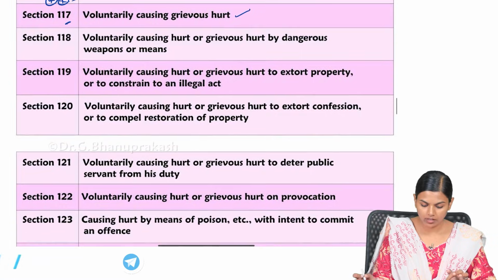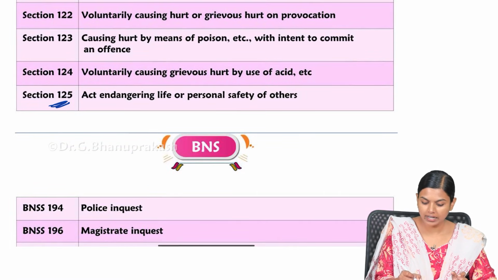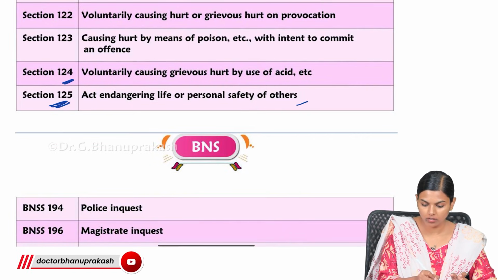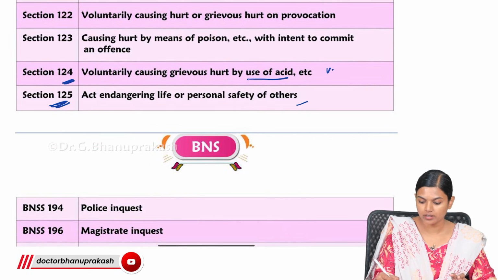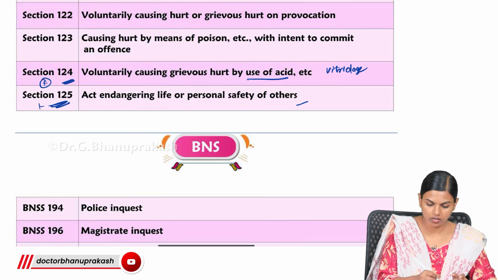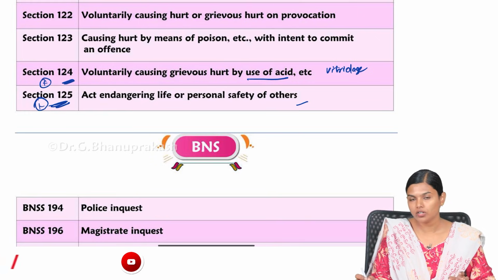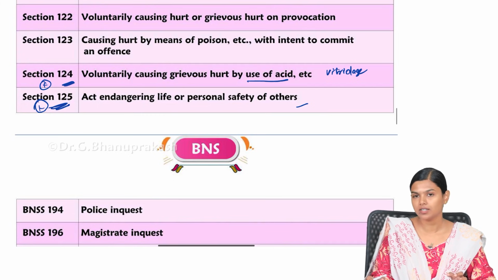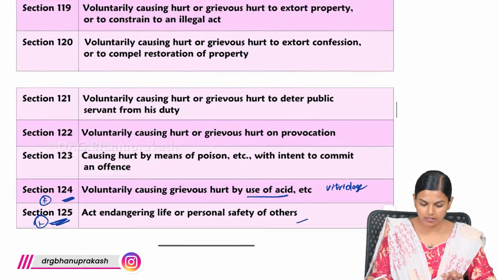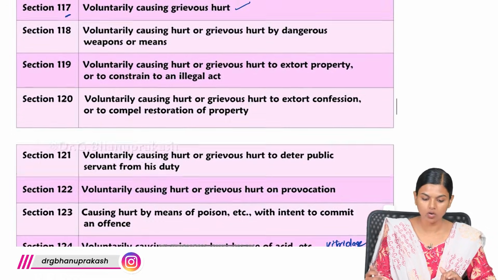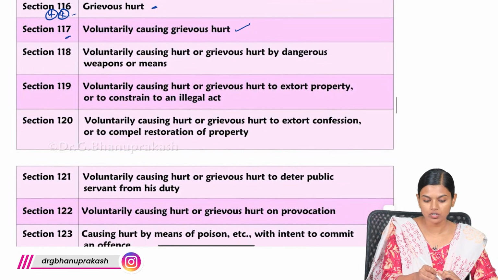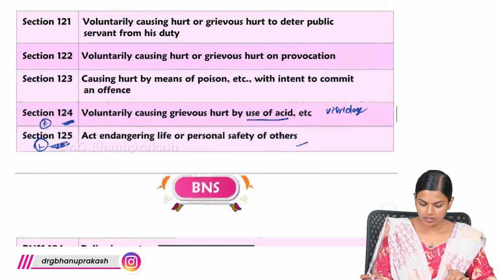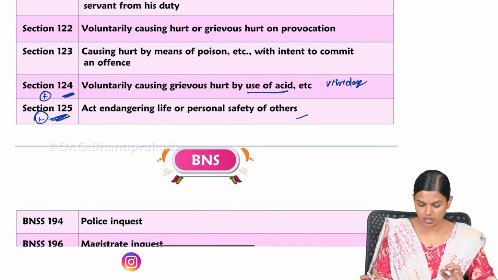Then you have 125, act endangering life or personal safety of others, and 124, usage of acid, that is vitriolage. These two are important. So 124 is vitriolage and 125 is any act endangering life and personal safety of others. So here these are the very important sections. Everything is given in order. The very important ones are the definition of hurt and grievous hurt, then 124 which is vitriolage.